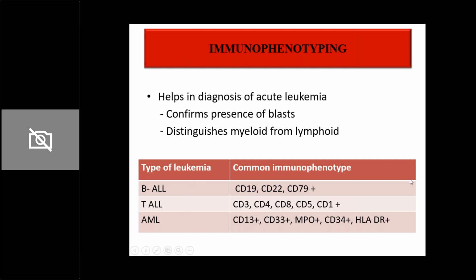What is also important for you to know is, it cannot be that you do not do a morphological examination, you do not do a cytochemical examination, you only do immunophenotyping and label the patient as ALL. No, this reporting is always done in conjunction. But in today's day and age, without immunophenotyping, we do not label confidently as ALL or AML. Okay, so it is essential. This particular investigation is essential in all cases of leukemias.